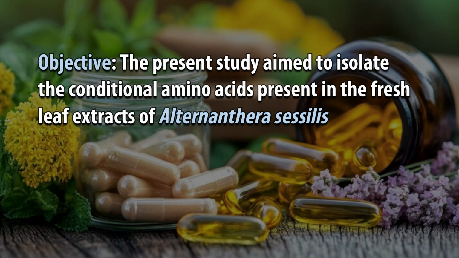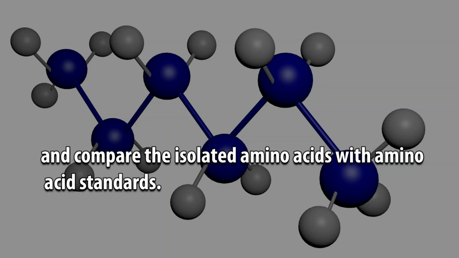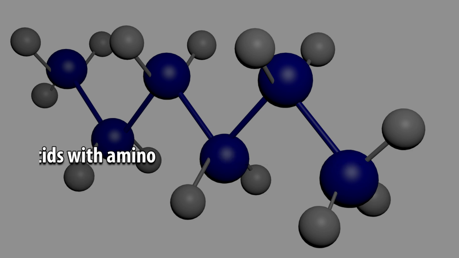Objective: the present study aimed to isolate the conditional amino acids present in the fresh leaf extracts of Alternanthera sessilis and compare the isolated amino acids with amino acid standards.